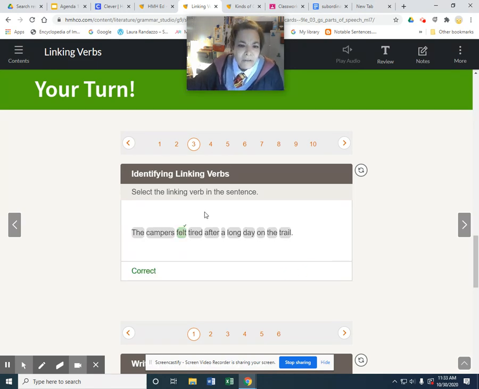So a little bit of confusion over the word tired, but tired is actually describing the camper. So tired is actually an adjective. Just make sure that you look at how words are being used, and that's linking verbs. I hope that helps distinguish a linking verb from a helping verb. Remember, helping verbs always help out another verb, where a linking verb is always going to be by itself. It don't need nothing.